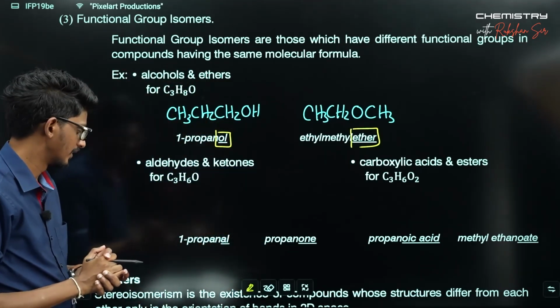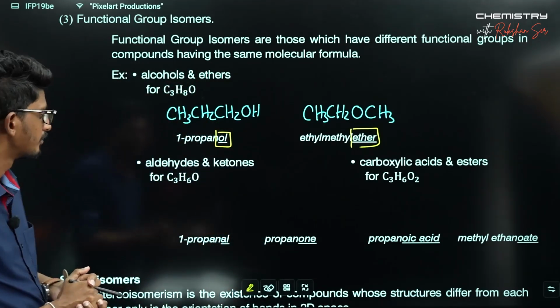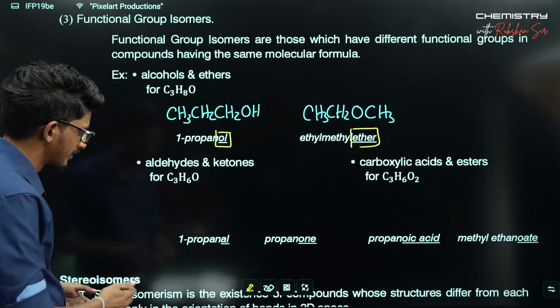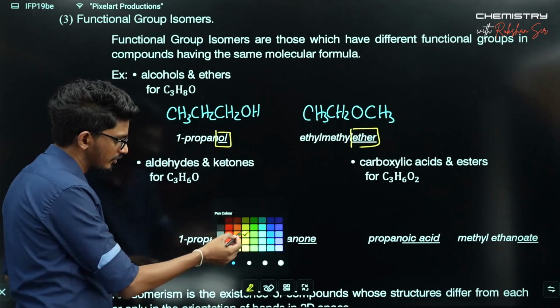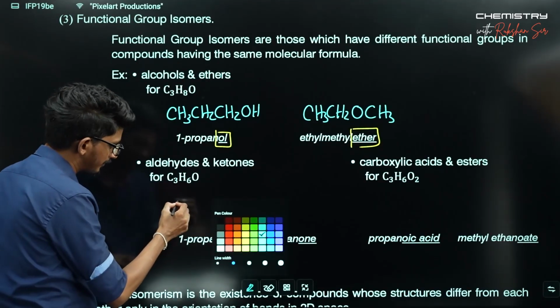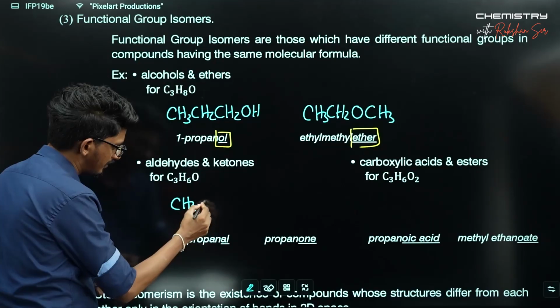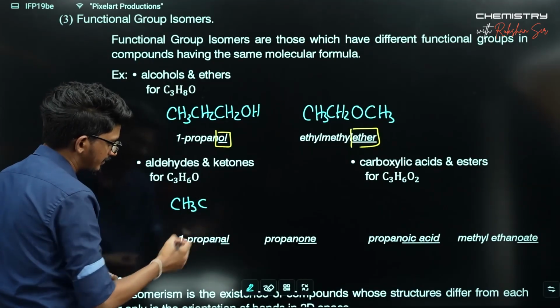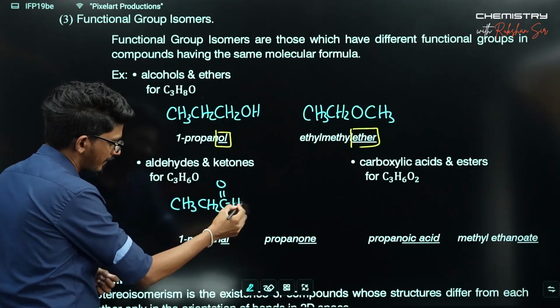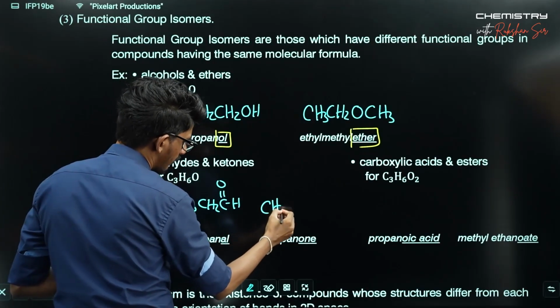This is just another example, the aldehydes and ketones. Another good example. So consider this aldehyde, a 3 carbon aldehyde, and this ketone.